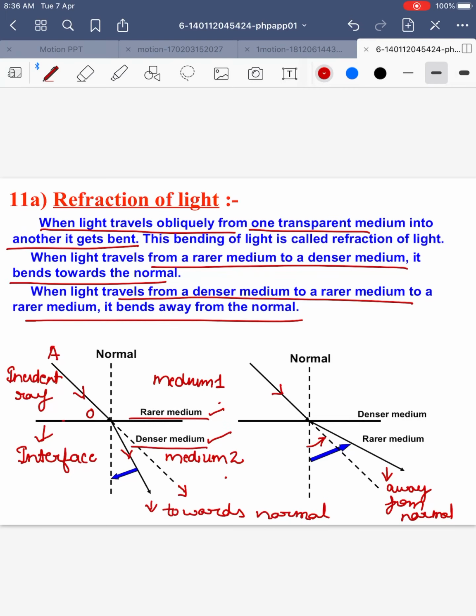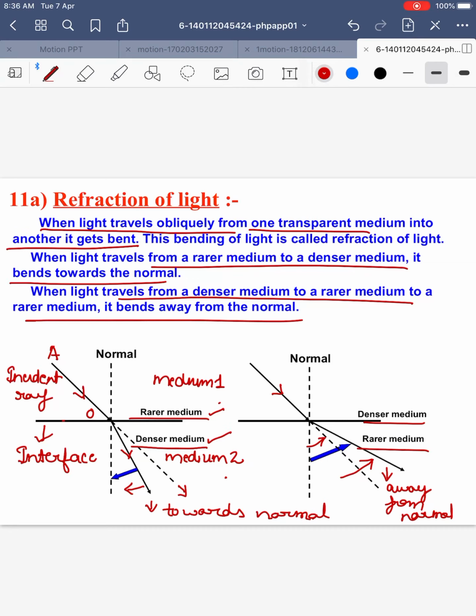So as a result, the speed of light decreases and it bends towards the normal. The light has not followed a straight line path, but it has bent towards the normal. In the second case, when a ray of light is traveling from a denser to a rarer medium, the speed of light increases, and that is why it bends away from the normal.